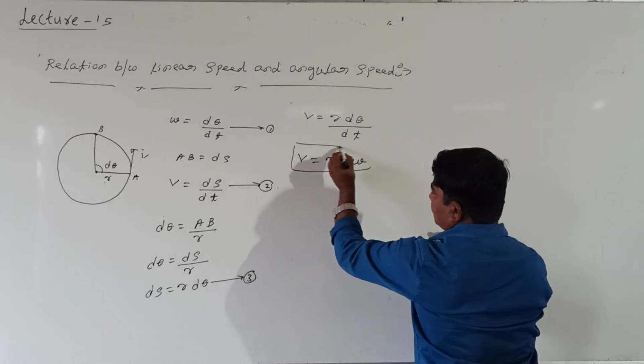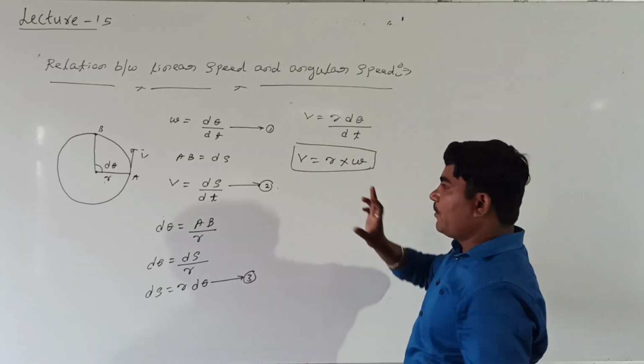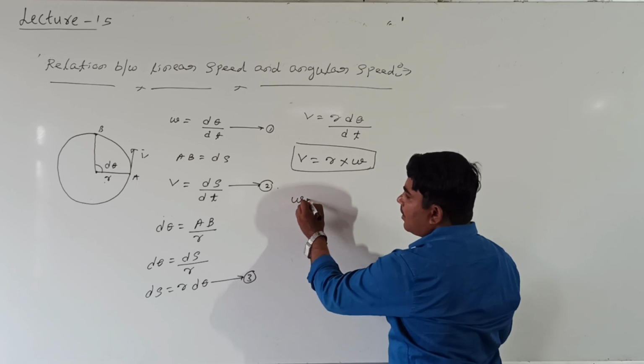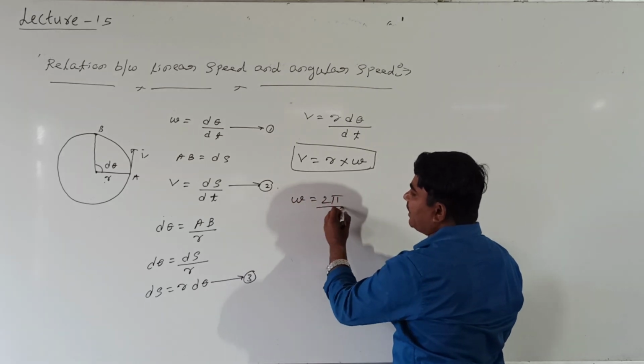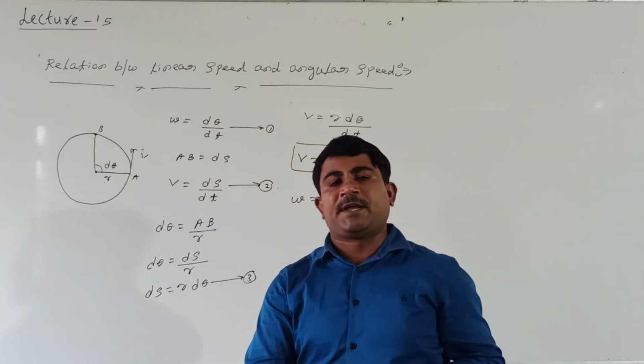Are you following this? So v equals r into omega. But what is omega for one complete circle? Omega equals 2 pi divided by T.